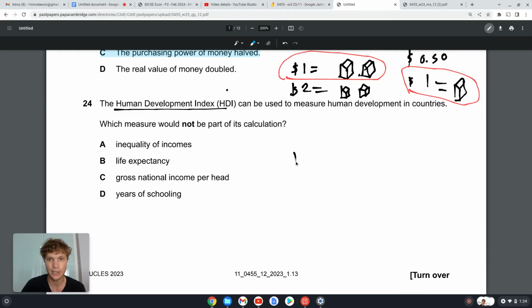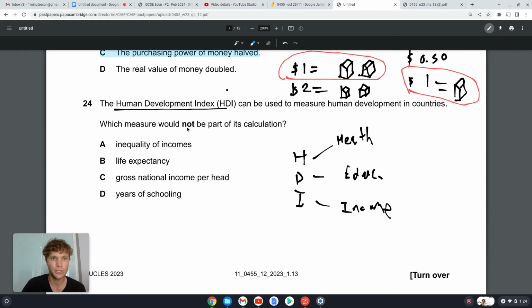So HDI is, this is how I always think about it. It's health, which is average life expectancy. D for education, which is number of years in schooling. And I for income, which is gross national income per person. Okay, so which is not a part of this?